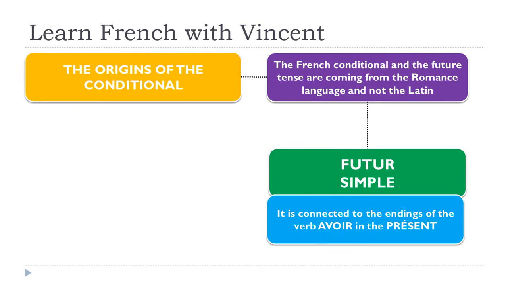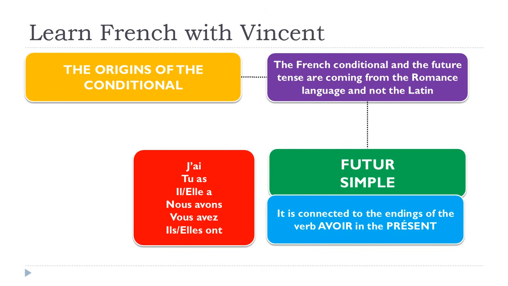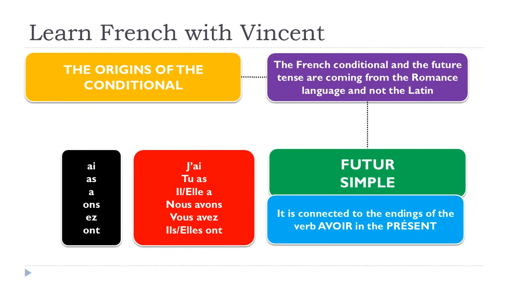For the futur simple, as I told you, it's connected to the verb avoir, but in the present form. The verb avoir in the present goes like that: j'ai, tu as, remember, final S not pronounced, il, elle a, nous avons, vous avez, ils, elles ont. Same thing: we will extract from these forms the endings that we will use for the futur simple.